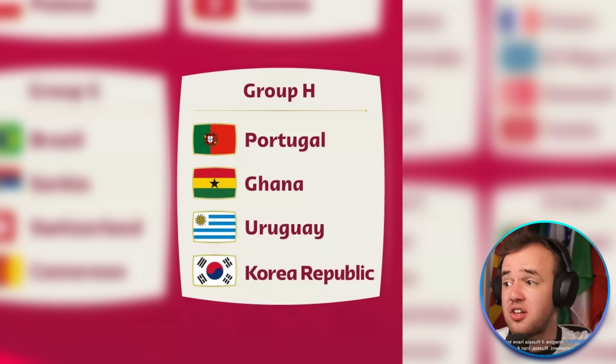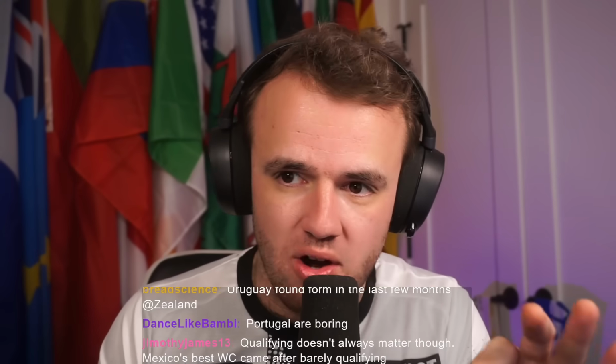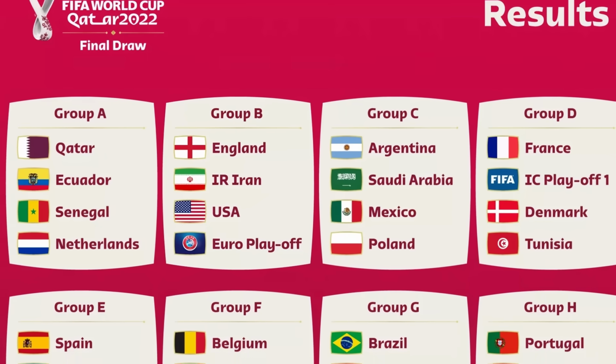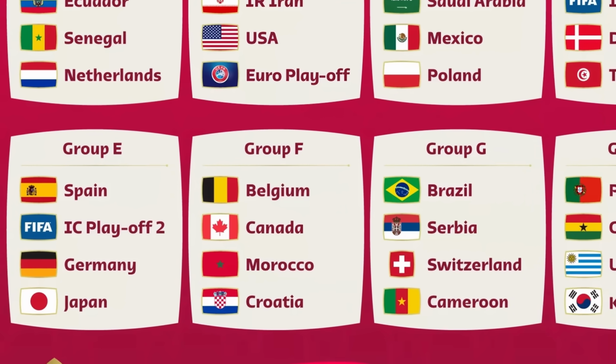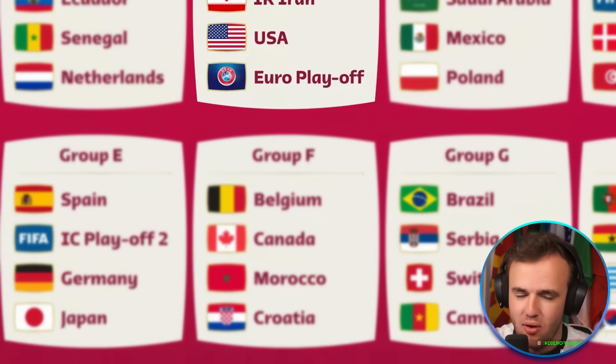Now, I think there's very clear, there's 4 good groups and 4 bad groups here. The second worst group. What do you think the second worst group is, chat? We're going to do like an editorial slow scan of the groups. What is the second worst group at the World Cup? The second worst group at the World Cup is Group B.